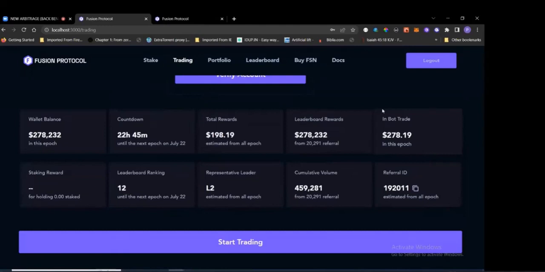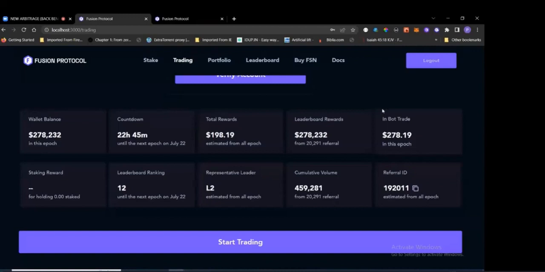So how the bot works is when you start trading, it's an automated bot, so it just keeps trading for you. And then as those trades are happening, you have a 20-minute window after every 24 hours within which your funds are settled directly into your account, right? And then if you move to the next step, you see total rewards. That represents the amount of money you've earned from your trade within the 24-hour period, right?